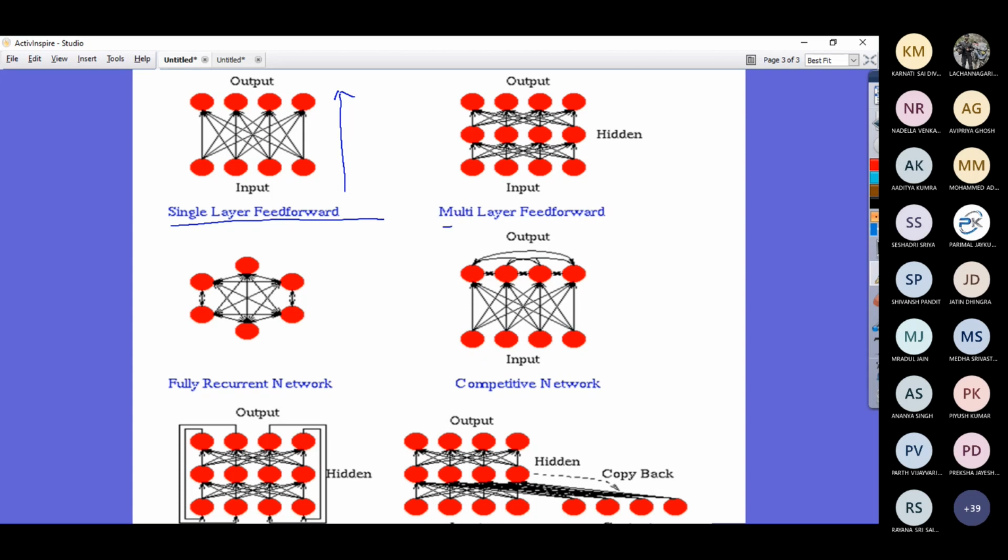Now this is multi-layer feed forward. That means you have an input layer, you have a hidden layer, and you have an output layer. Activation again is getting propagated in the forward direction.